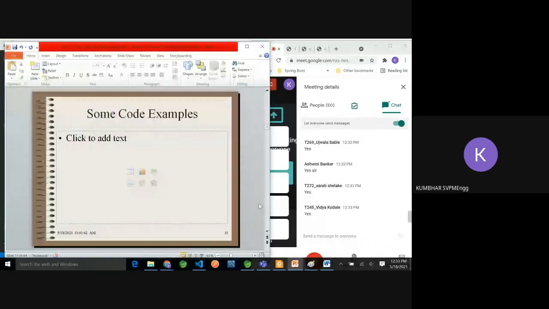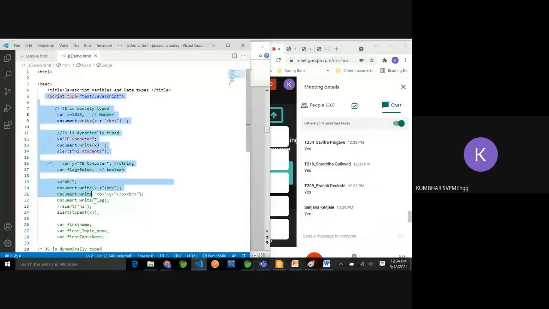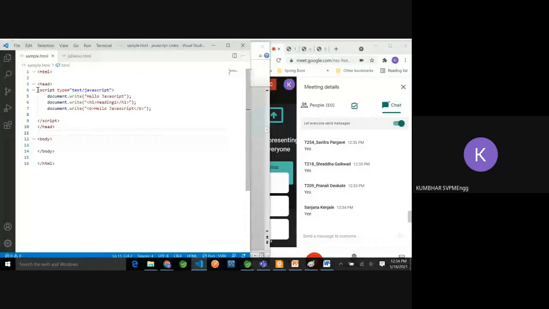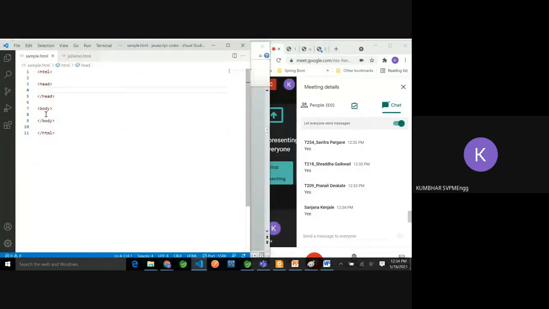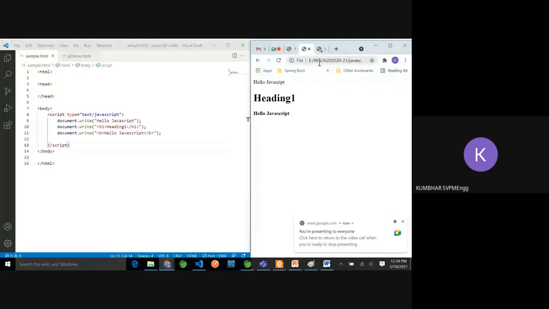Okay, now one more thing. Let's go in the code, see where to put this script tag. I'm going in sample.html. See, you can put this script tag in the head also or in the body also. Both will work the same, both will have the same output. Let me check here. Okay, both will have the same output.